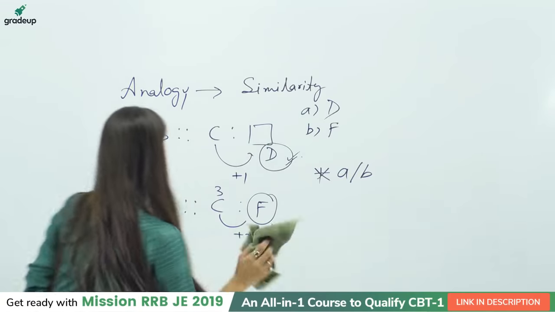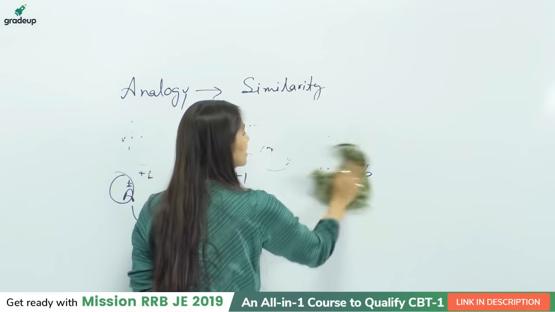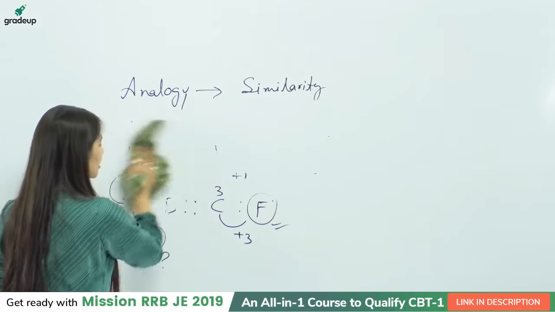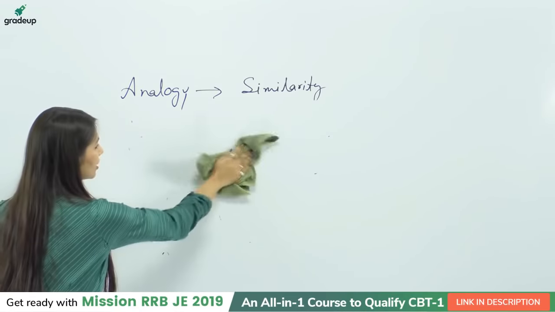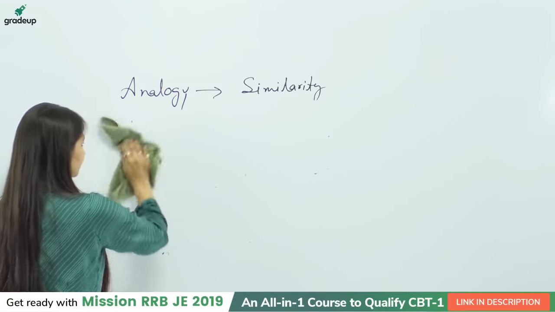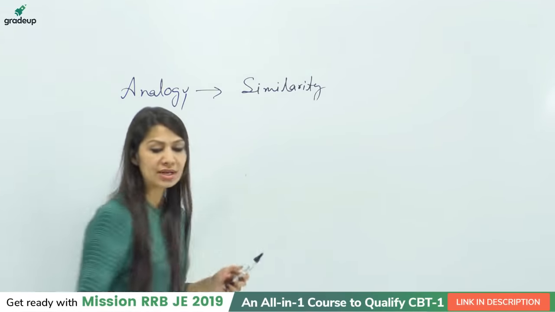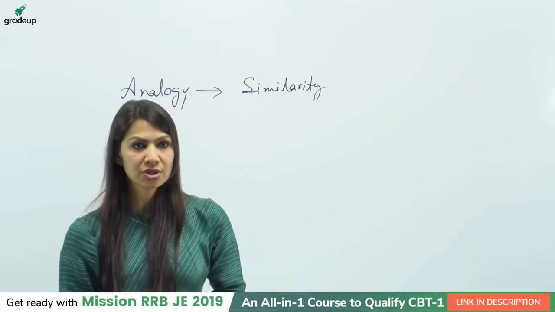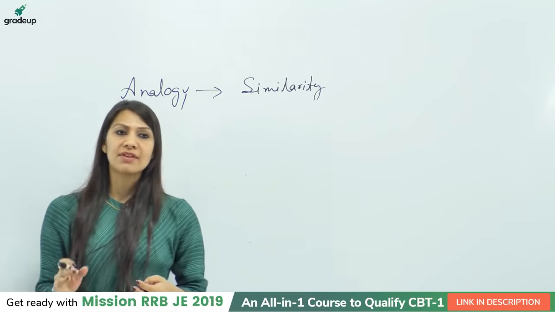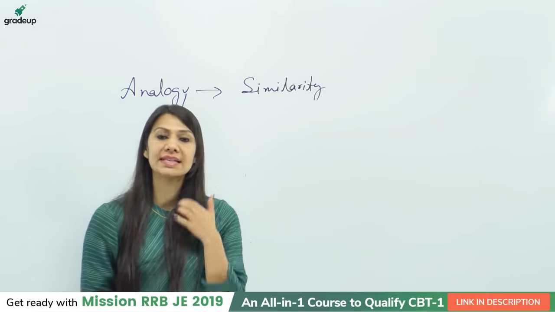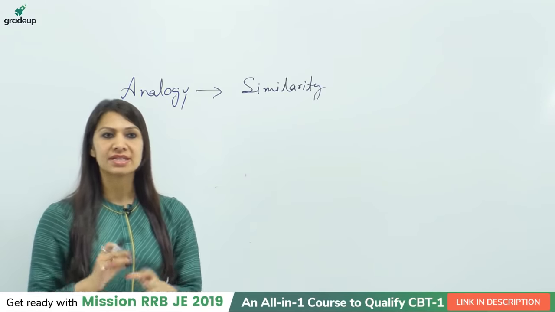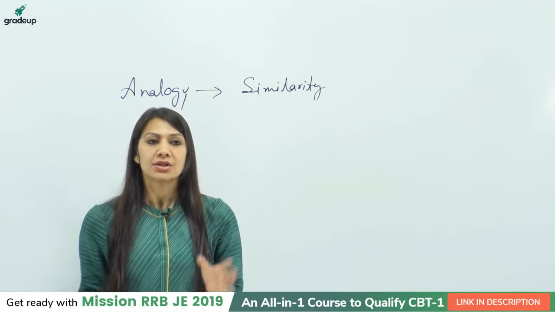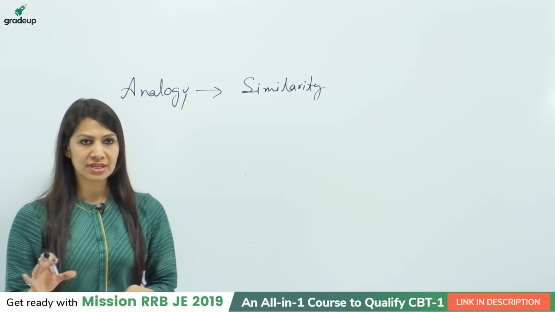Now, analogy is divided into three portions: number analogy, alphabet analogy, word analogy, and we can say one more, that is the non-verbal part, figure analogy. But the point is, alphabet analogy you can complete in the coding decoding section, because once you are able to cover the questions of coding decoding, you can see that the same category of questions are there in the alphabet analogy, only the presentation is not the same. So you can solve it with the help of coding decoding, okay?